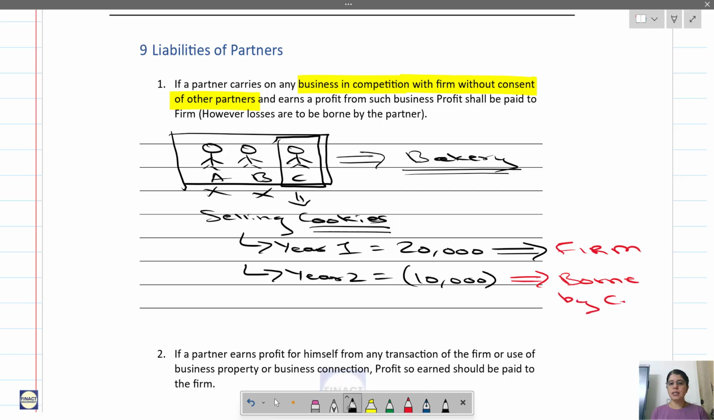So understand this. What they are doing by putting out these liabilities is that every partner should run a responsible business. If some partner is cheating or secretly doing some business in competition with the firm and taking the advantage, then the provisions of the Partnership Act will save the other two partners. So if there is a profit, give it to the firm. If there is a loss, you have to bear it. The partner who is carrying out the business secretly has to bear it. So this is like a punishment to that particular partner. Okay, so just write this, then we will write the second liability.